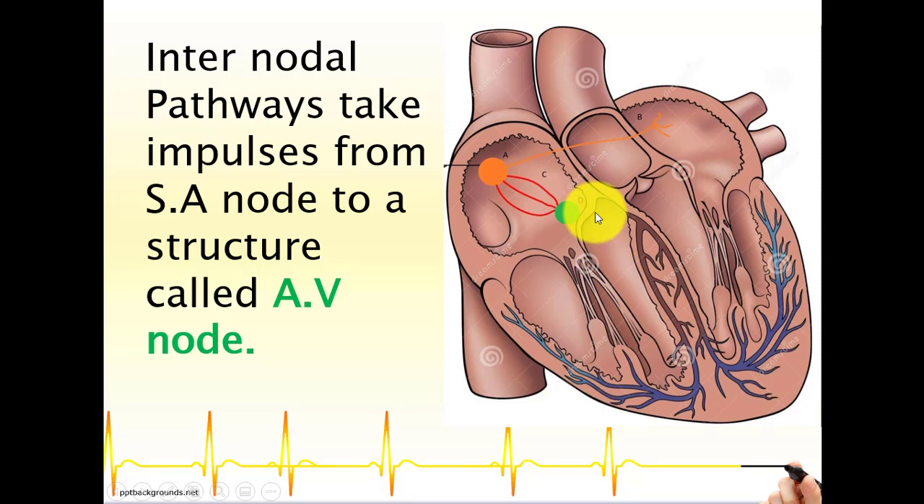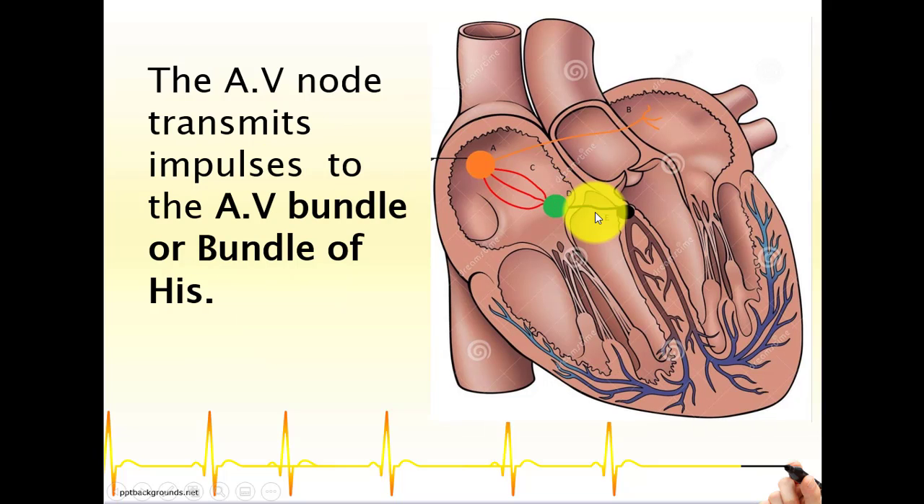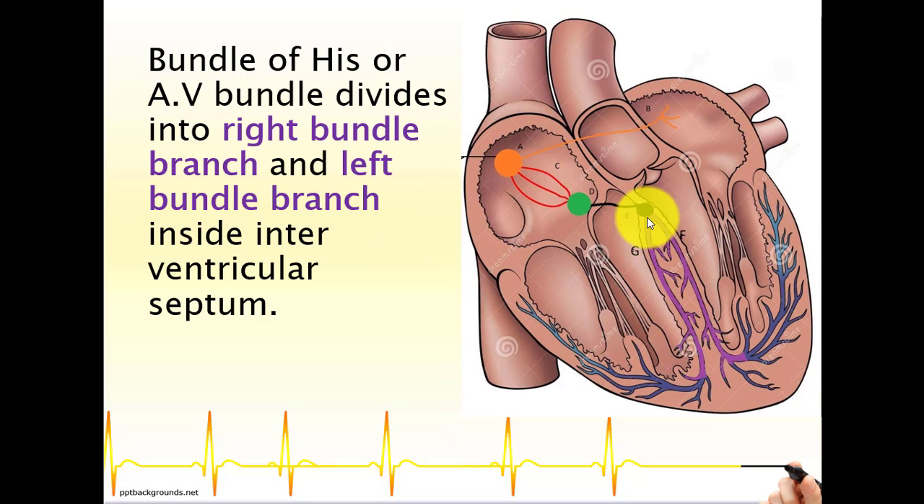What happens next? The AV node is also called the secondary pacemaker of the heart. The AV node transmits its impulses to the AV bundle, or the bundle of His, which is located on the interventricular septum, and this is also called the tertiary pacemaker of the heart. If the AV node and the SA node fail, then the bundle of His can become the primary pacemaker of the heart. It transmits impulses at a rate of around 15 to 20 times per minute.